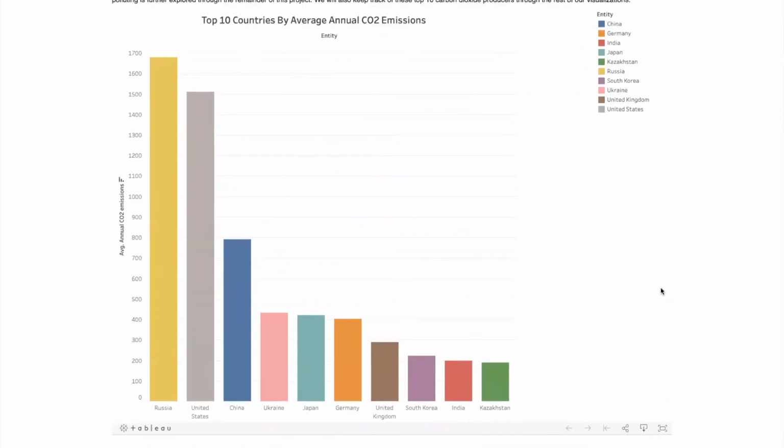So in this visualization, we focus on the top 10 countries by average annual CO2 emissions. And note that the majority of these countries are leading economic powers, and we will be focused on these 10 countries throughout the rest of our visualizations to point out trends and discrepancies.